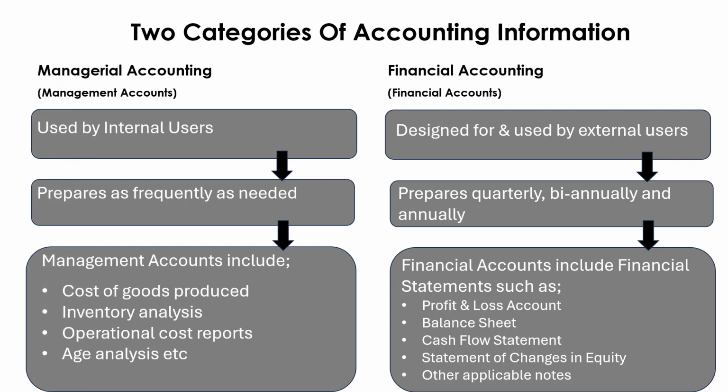Okay, now we'll see what the categories of accounting information are. Basically, there are two categories of accounting information. One is managerial accounting, the other one is financial accounting. These categories have been made based on who uses this information and for what purpose this information is being used.